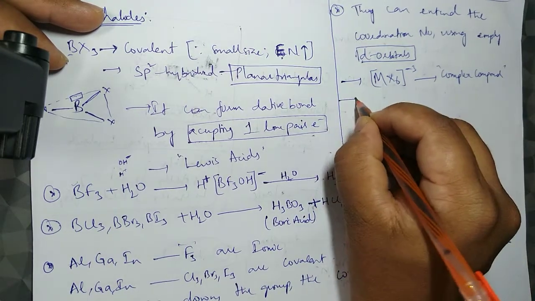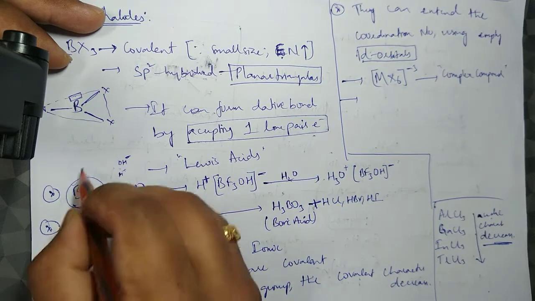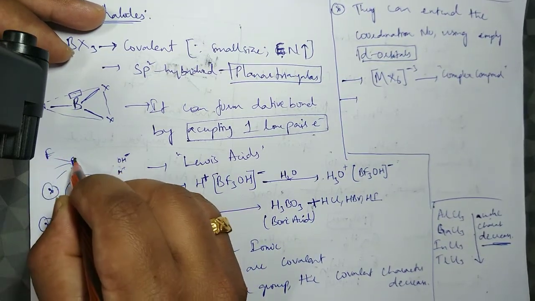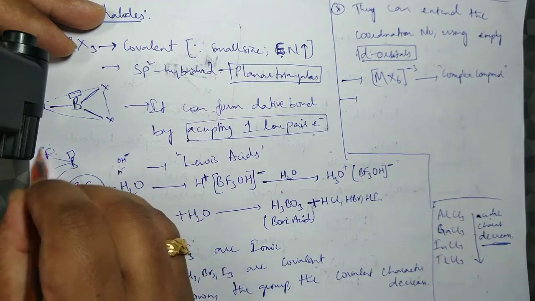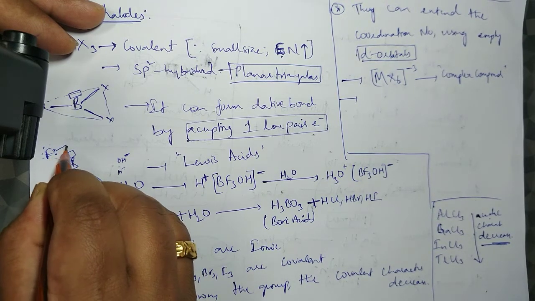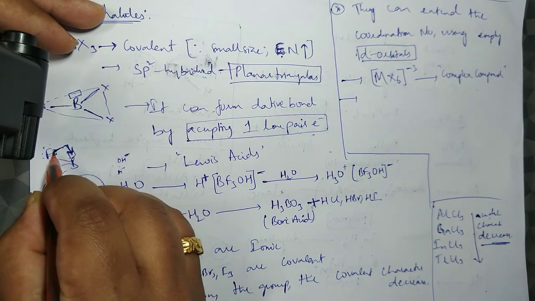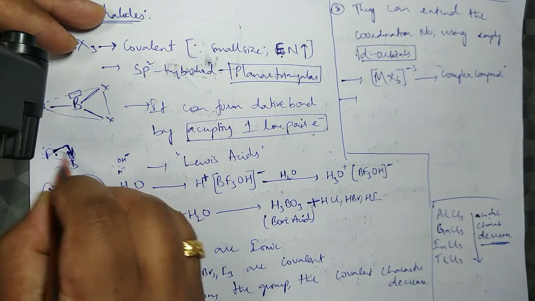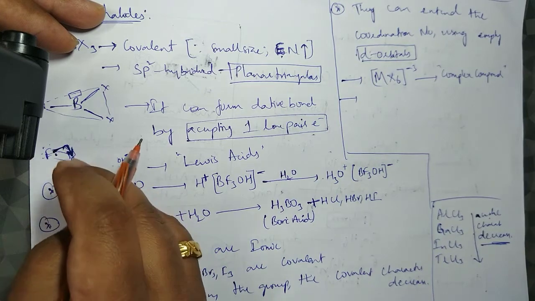And also in boron's case, in BF3, we will find the fluorine. The fluorine has lone pairs of electrons, and there is a smaller size of fluorine and a smaller size of boron. The lone pairs can easily back bond. I told just now what back bonding is, right? So these lone pairs of electrons are put into the empty orbital of boron and form a bond, which is a pi bond, and this is called back bonding.